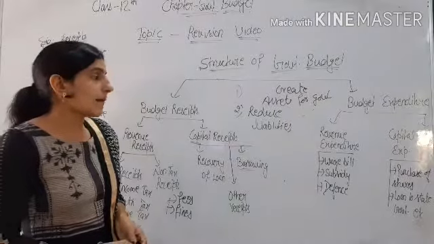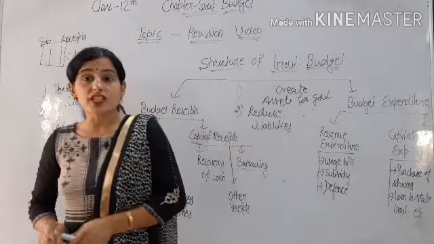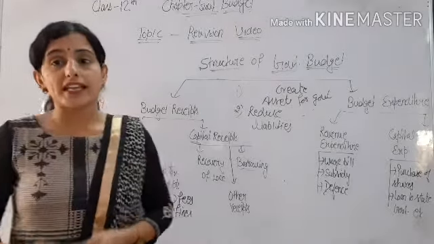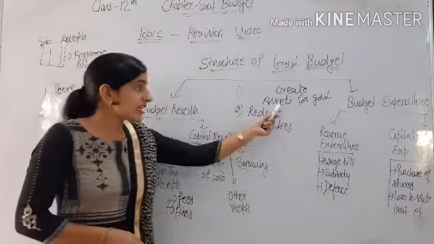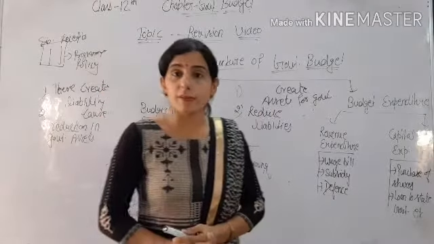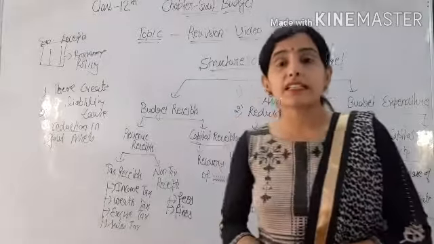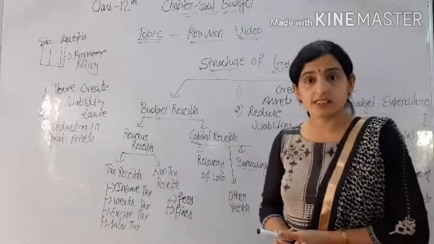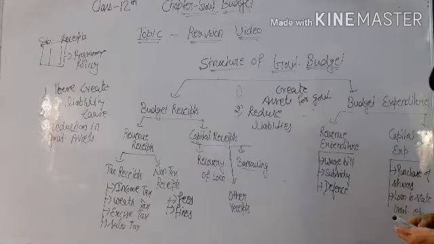For example, purchase of shares. When the government purchases shares of any company like Reliance, Tata, Maruti, then there is creation of assets for the government. So it is included in capital expenditure.